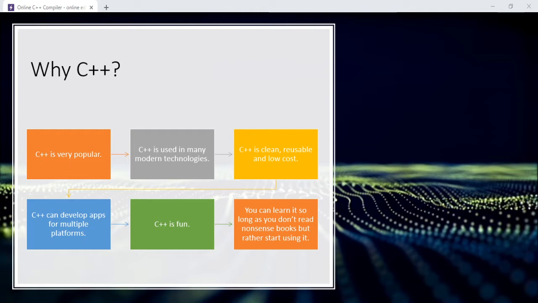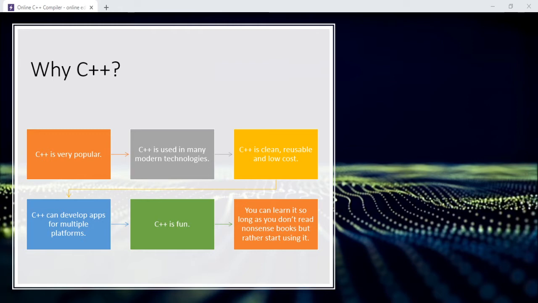So if you want clean coding, if you want to reuse your code, and if you don't want to spend a lot of money, use C++. C++ can develop apps for multiple platforms. Using C++, you can code and develop apps for Android, Windows, Arduino, or whatever you can think of. Many things.